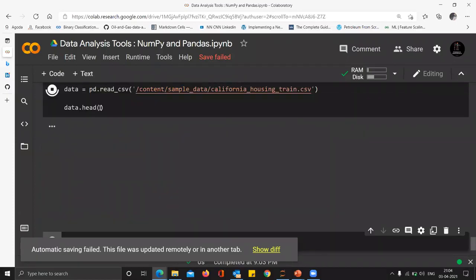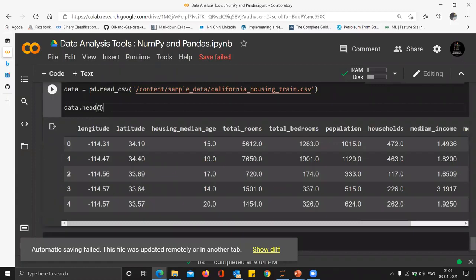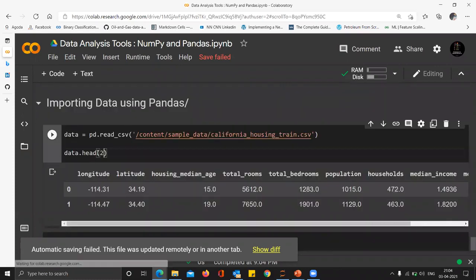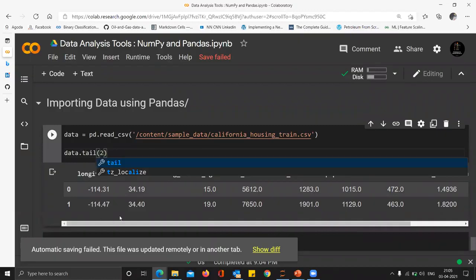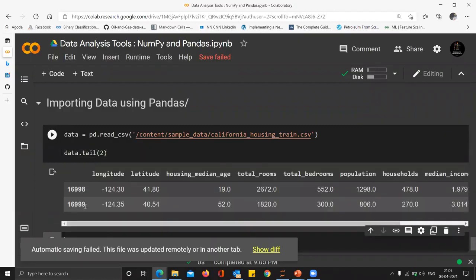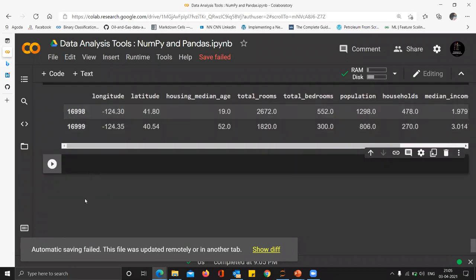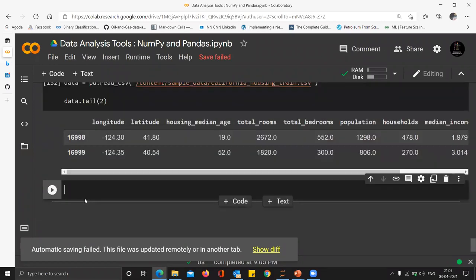What df.head does is print a quick look of the data set. Suppose I want to just look at the first two rows, I can do it using this. Suppose I want to look at the last two rows, then I can provide df.tail or data.tail. You can see 17,000 data points are there. So that ends the story for today. And just two more things. If you want to look at the mean and every statistical attribute of every column, you can do it using data.describe.